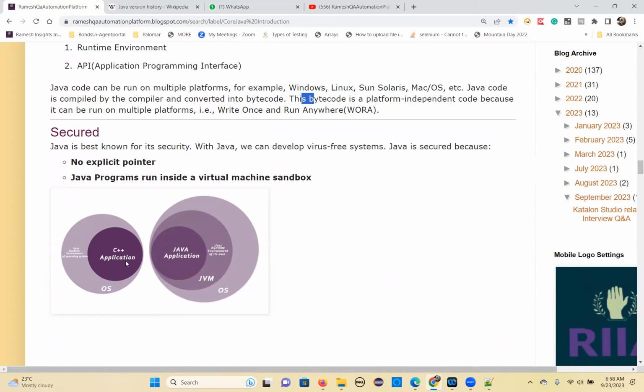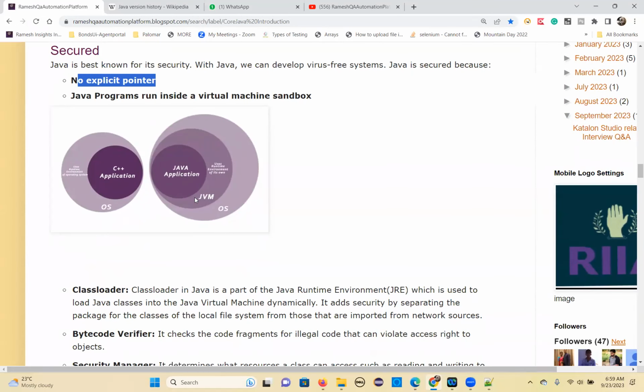See, your C++ application is running directly on the OS. And when you see this second diagram, where your Java code is executing, inside the OS there is one more layer. That layer is there, and inside it your Java code is executing. That's the difference. So many layers will be there. And the other part is that the pointers concept is not available here, and that's complex. Also your code executes very deep inside. Code will execute inside the JVM.